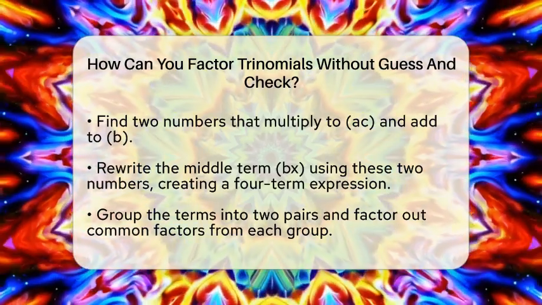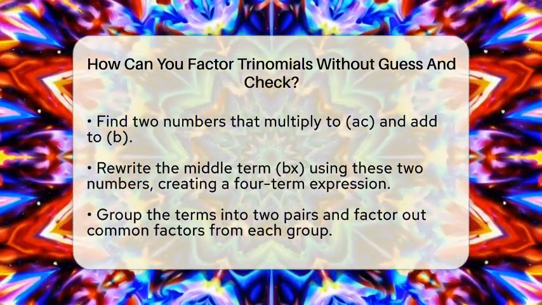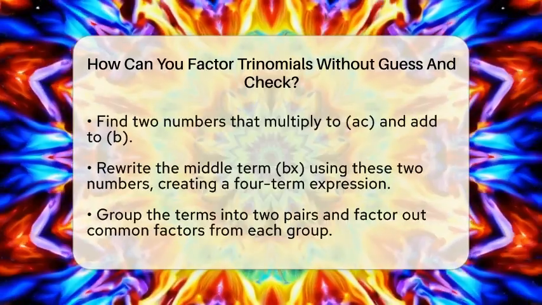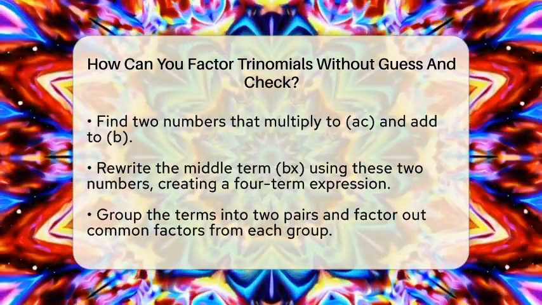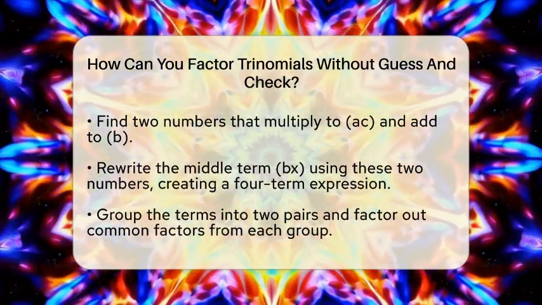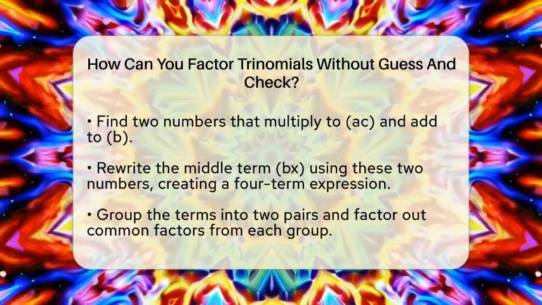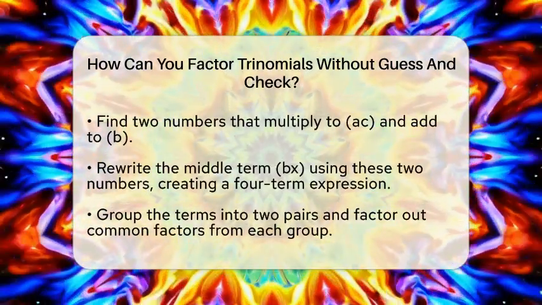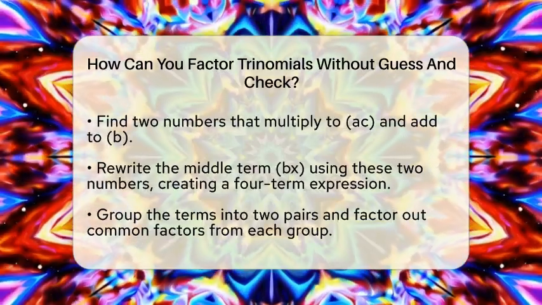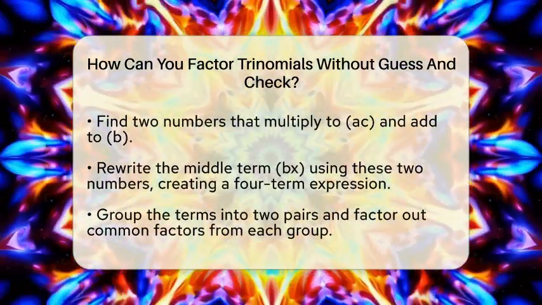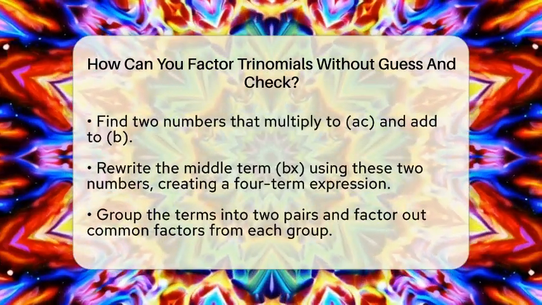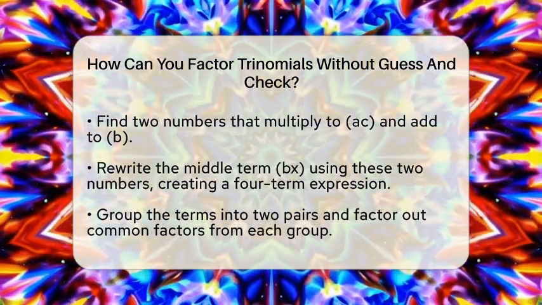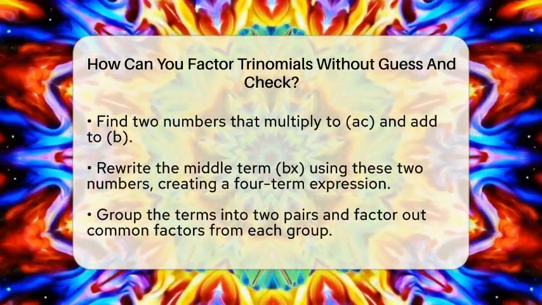The next step is to group the first two terms and the last two terms separately. You look for common factors in each group and factor those out. After that, you look for a common binomial factor in both groups. When you find it, you can write the entire quadratic as a product of two binomials. This method is reliable because it follows a step-by-step process based on multiplication and addition, not guesswork.